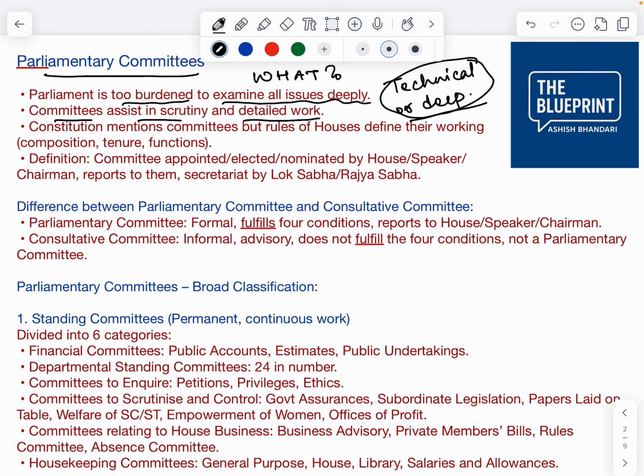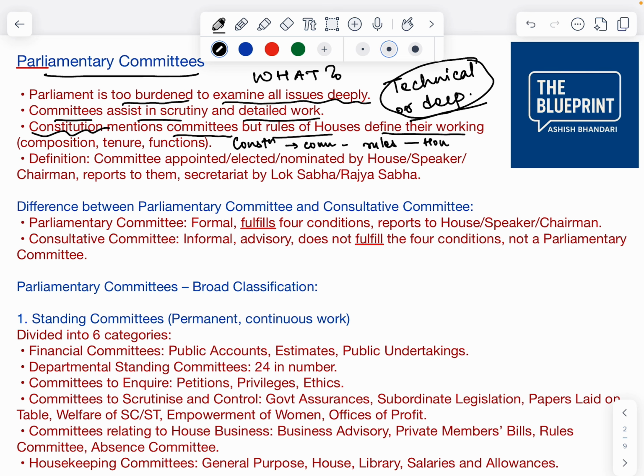The Indian Constitution mentions committees, but the rules of the houses define their working. So if a question comes in prelims, we have to say the Constitution only mentions the committees, but the working and the rules are defined by the rules of the houses.